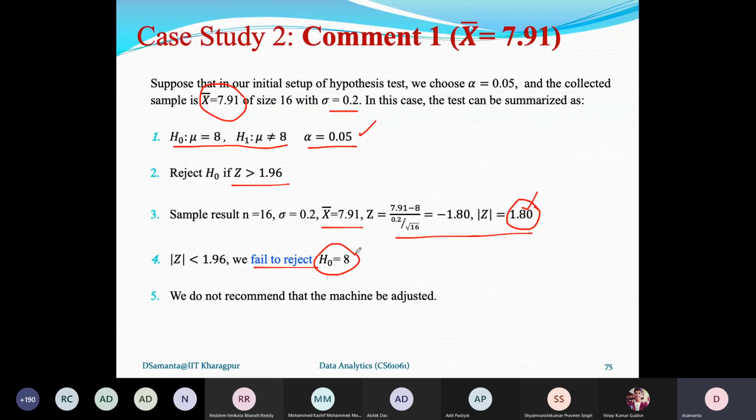So these are the different things. That means hypothesis testing is sensitive to the many testing values that you have considered, depending on what kind of confidence you want in your testing and how much sample. Now again, if you ask me, okay sir, alpha is the same but the sample is different, then what should be my conclusion? Here again there is ambiguity. For sample 7.89, I reject it. For sample 7.91, I accept it. So what will be my final conclusion to my boss if I want to report the result?